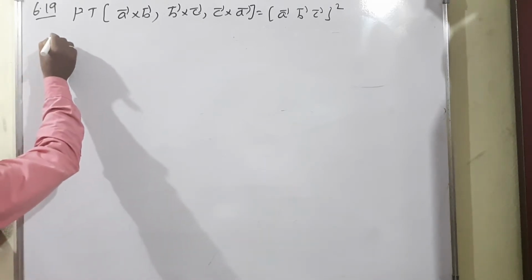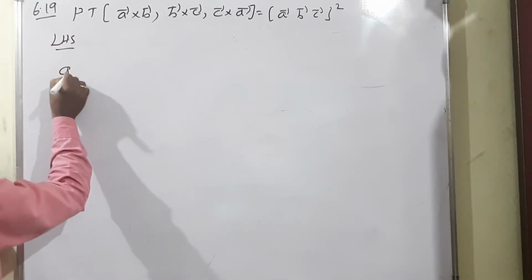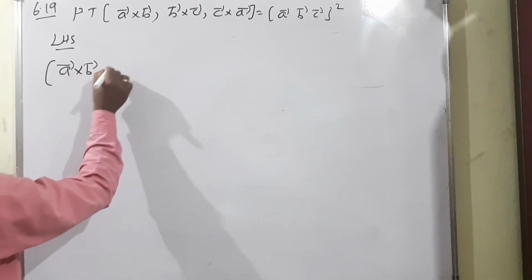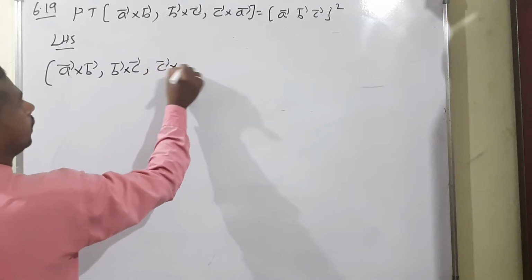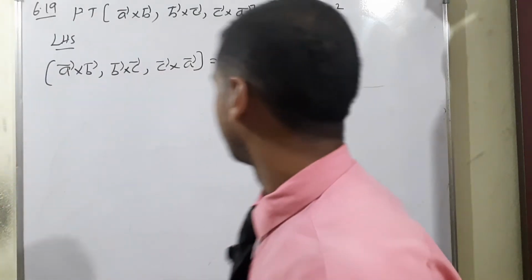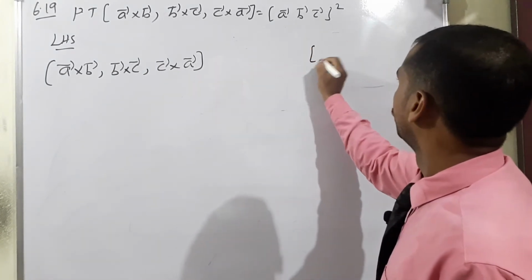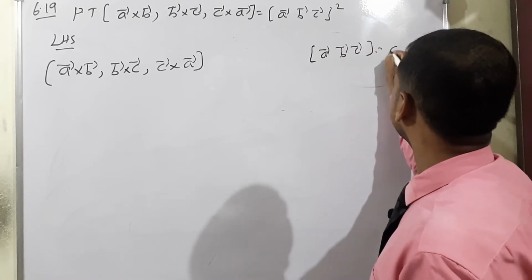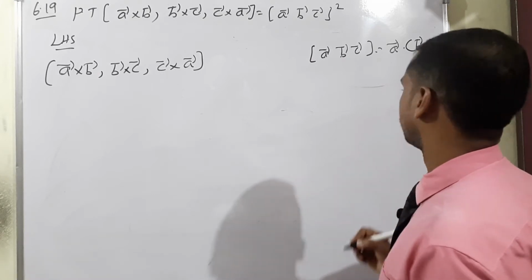Okay, the first condition. So LHS term, what is the LHS term? A vector cross B vector, then comma B vector cross C vector comma C vector cross A vector. So just consider the LHS, no need for equal to. Already we know box product A vector B vector C vector means A vector dot B vector cross C vector.